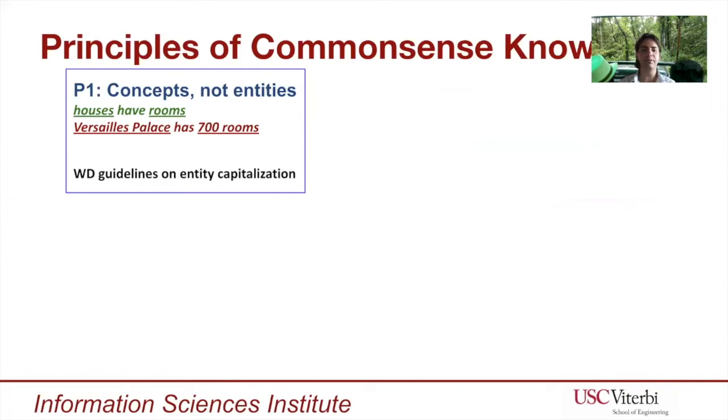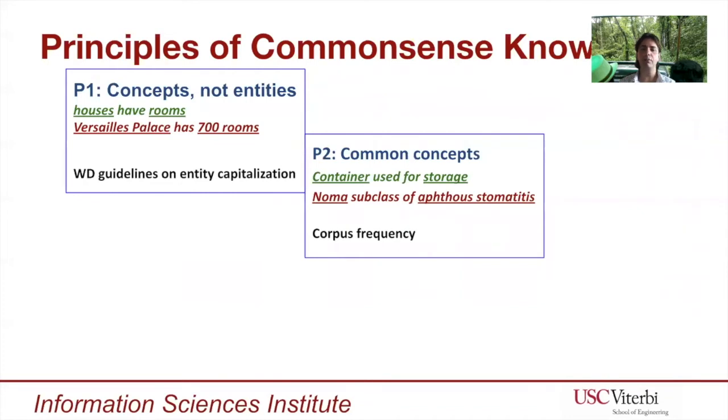We implement this principle by following the Wikidata guidelines on entity capitalization. Secondly, common sense knowledge is about common concepts, concepts that are well known like container and storage, and not about unknown ones like NOMA. To implement this principle, we use an existing corpus frequency resource.